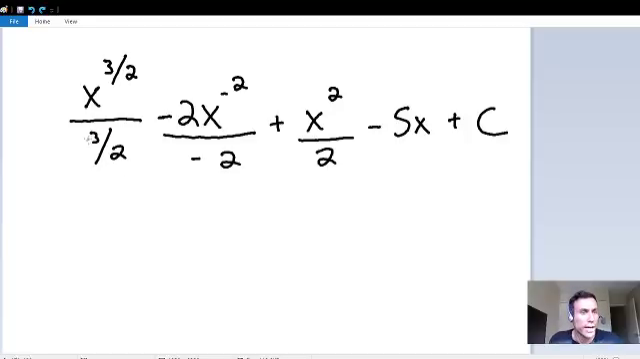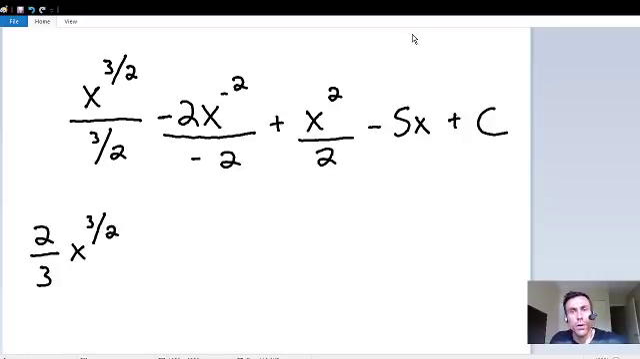You can never have a fraction within a fraction. So to get rid of that, we are going to multiply by the reciprocal. Dividing by a fraction is the same thing as multiplying by the reciprocal. The reciprocal of 3 over 2 is 2 over 3. So we're going to multiply by 2 over 3 instead of dividing by 3 over 2. And the rest stays the same. So we still have our x with a 3 over 2 exponent.